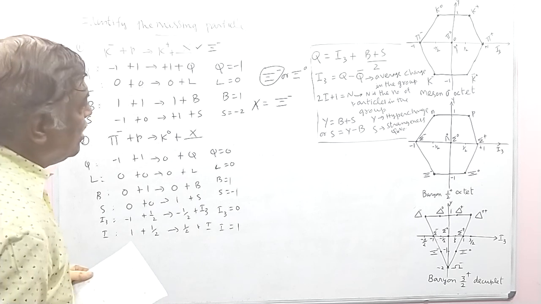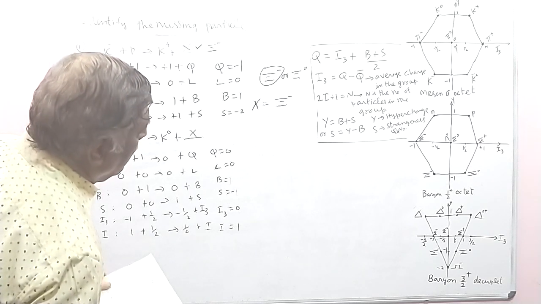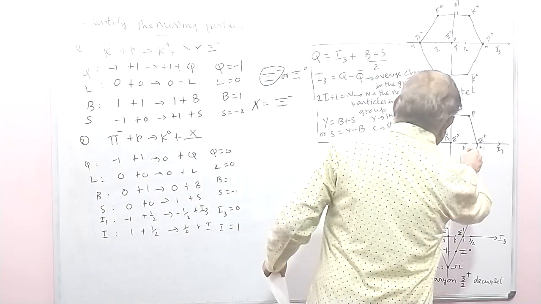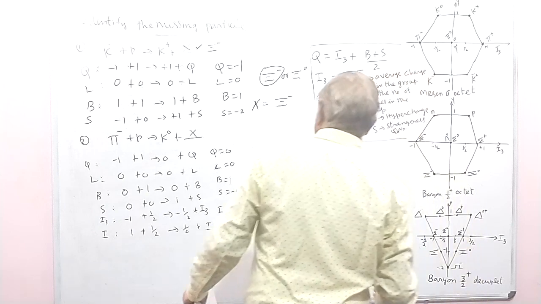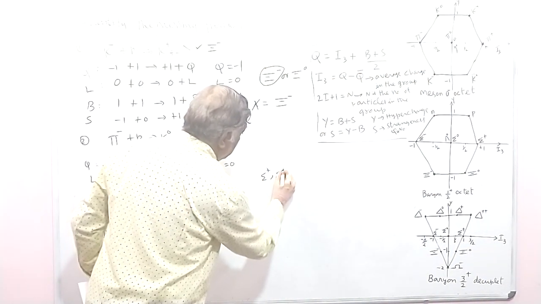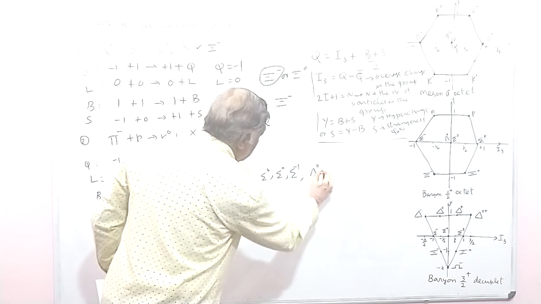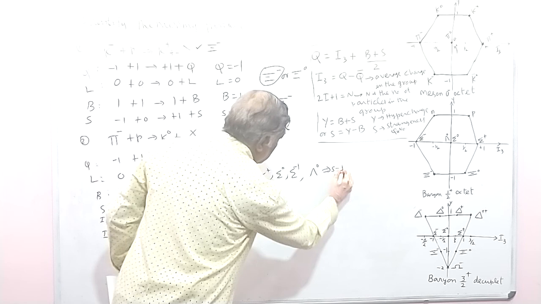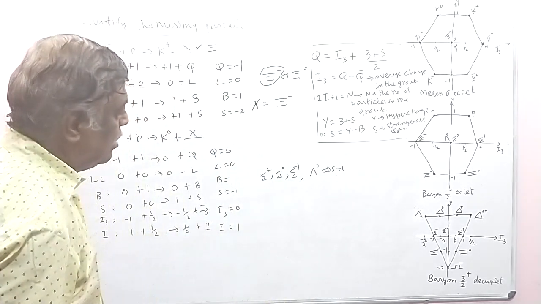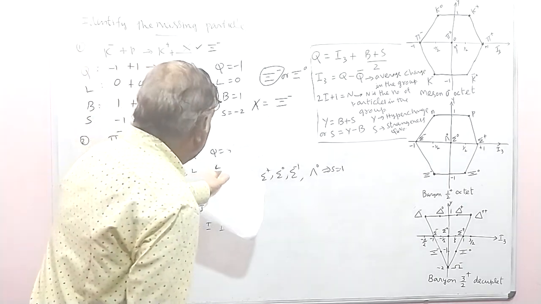So S equal to minus 1 means these particles: sigma plus, sigma 0, sigma minus, lambda 0. This corresponds to S equal to minus 1. So this particle will be one among these.